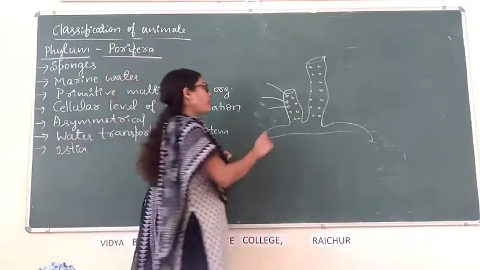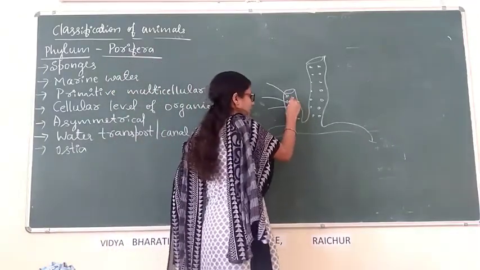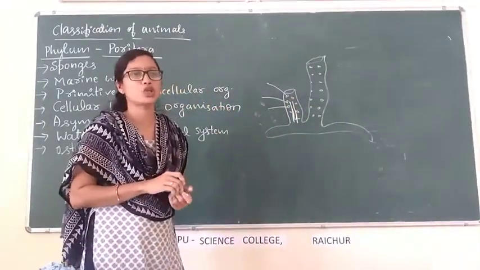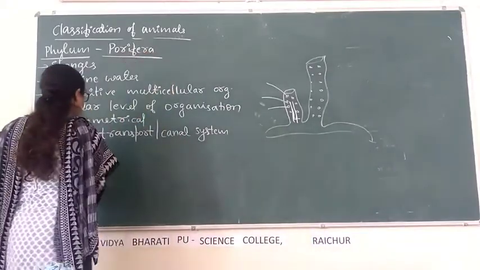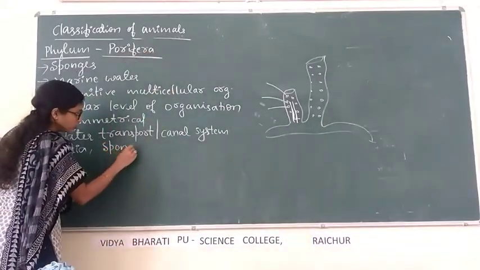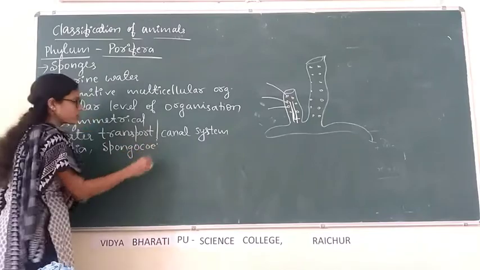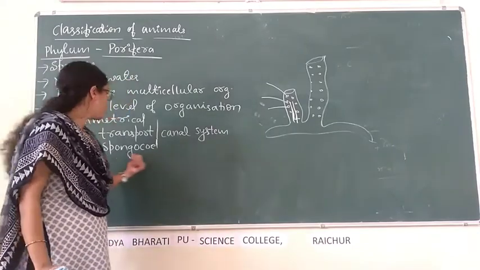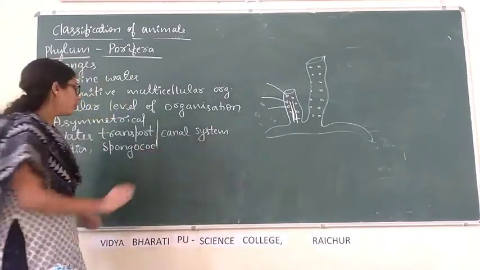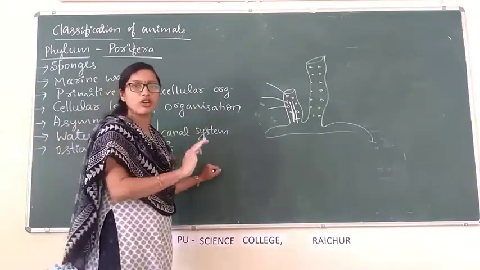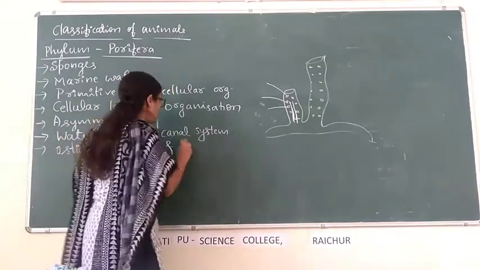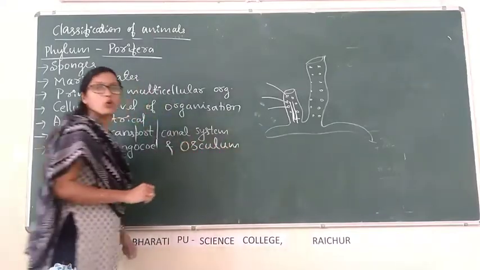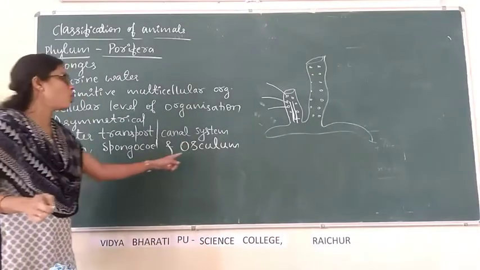Then water reaches the central cavity called spongocoel. Water enters the body through minute pores called ostia, then reaches the central cavity called spongocoel. Then water leaves, or goes out of the body, through the osculum.